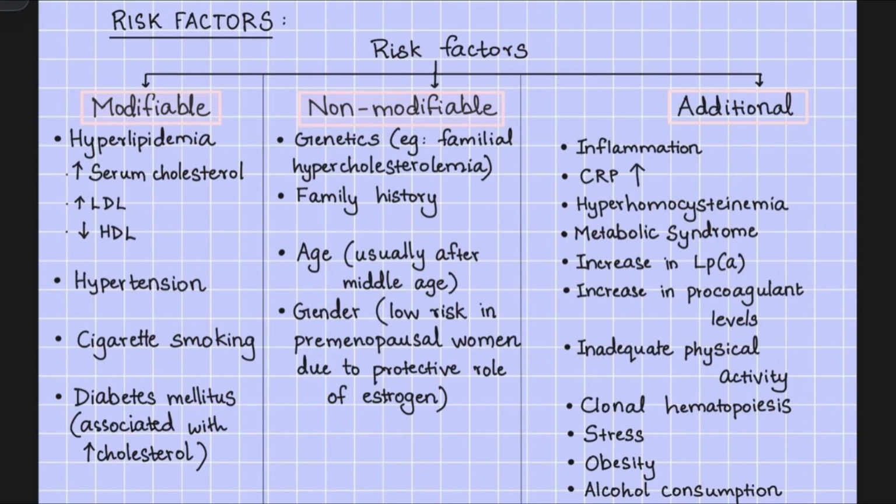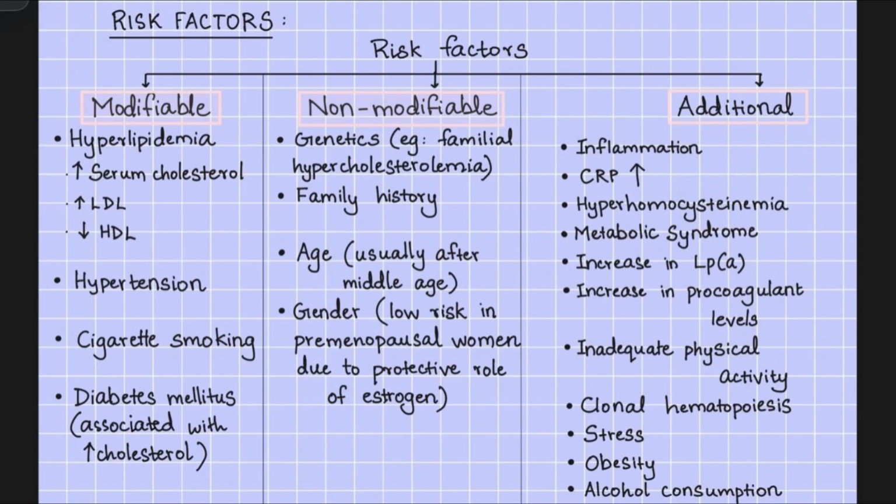Non-modifiable or constitutional risk factors include genetics. Example is familial hypercholesterolemia, which is an inherited disorder. Then family history, age. Atherosclerosis is more common in people who have crossed middle age. And gender. Premenopausal women have lower risk of atherosclerosis due to the protective role of estrogen. This protective effect disappears in women after menopause.